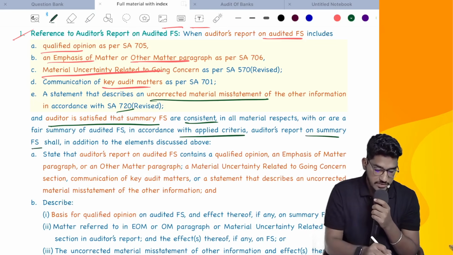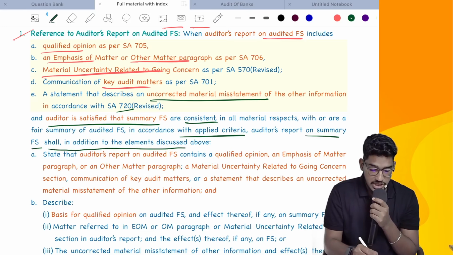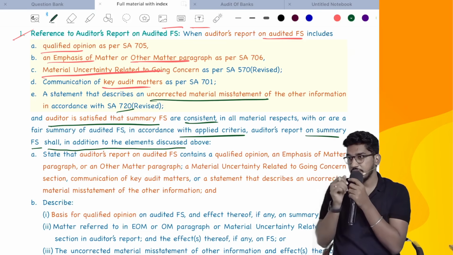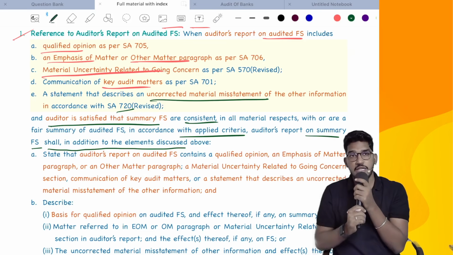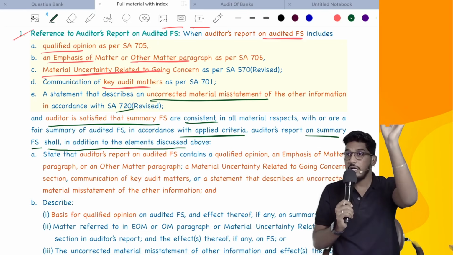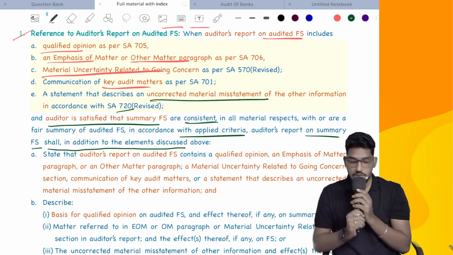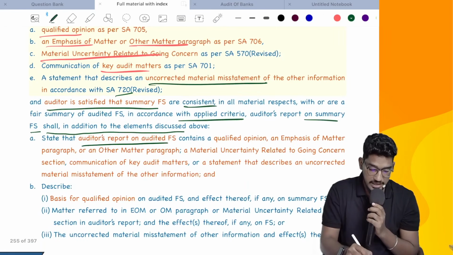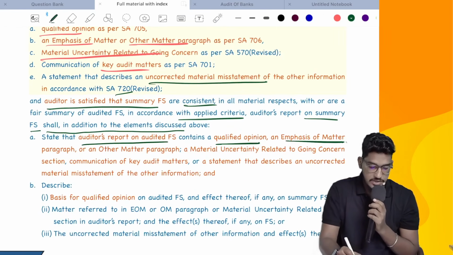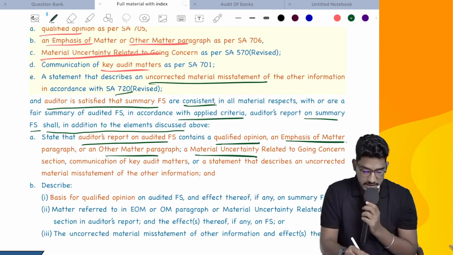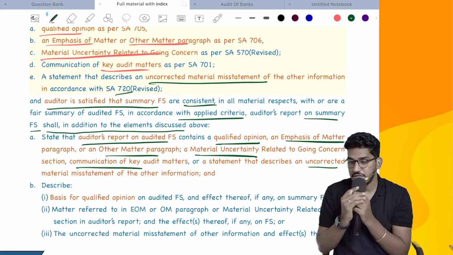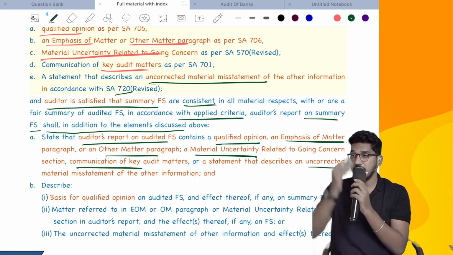Auditor's report on summary financial statements shall, in addition to the elements discussed above, what they have told, you have to tell your opinion. If they are consistent, what opinion you will give? Unmodified opinion you will give. But in addition to that, what you should do? You have to mention that fact. State that the auditor's report on audited financial statements contains a qualified opinion, emphasis of matter, other matter, material uncertainty, key audit matter, or uncorrected misstatements in other information. State that this information is there in the main audit report.